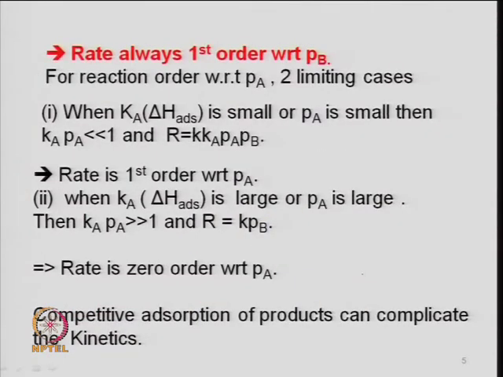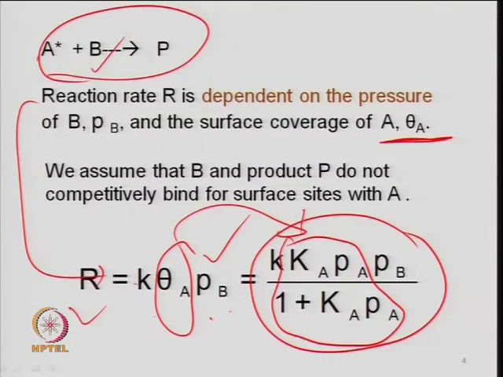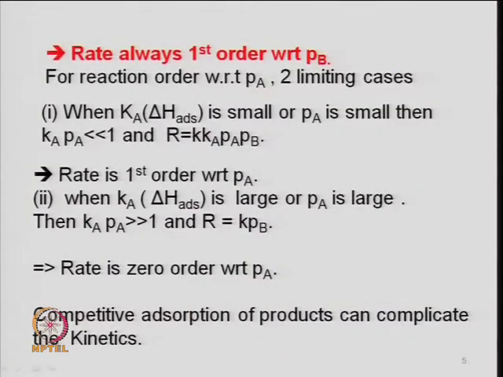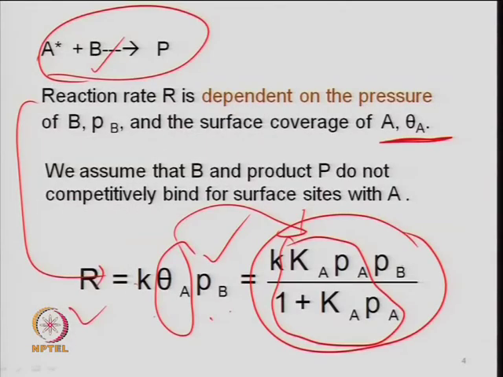Now if you look at this rate equation, where we have said that the surface reaction is the rate determining step, one can easily postulate that this rate is always first order with respect to the partial pressure of B. As you increase the partial pressure, the rate will increase from this expression.